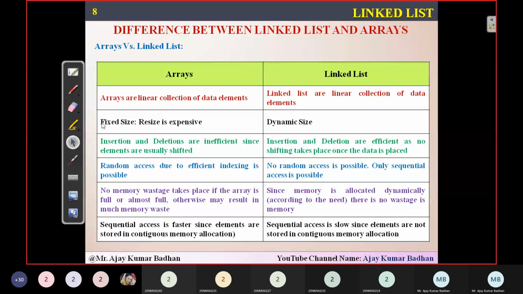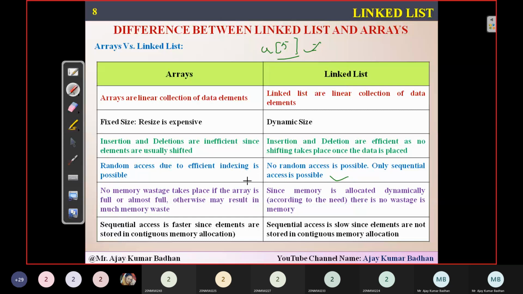And after that we have random access, because efficient indexing is possible. Suppose I want to know what is the number present in A of 5, in location 5, you people can easily access it. But coming to linked list, you cannot access it, because here we are using different addresses. So we don't know in which address which particular data is stored. Randomly, if we want to know the value present in a location, it's not possible.